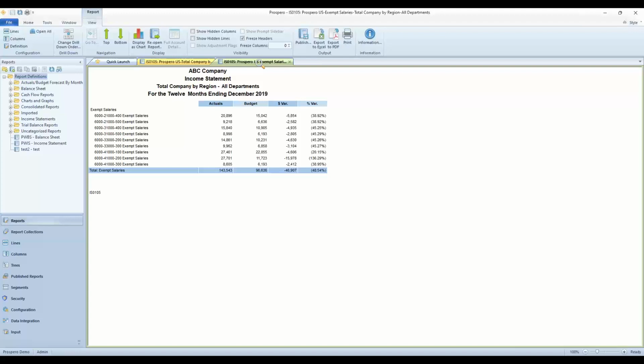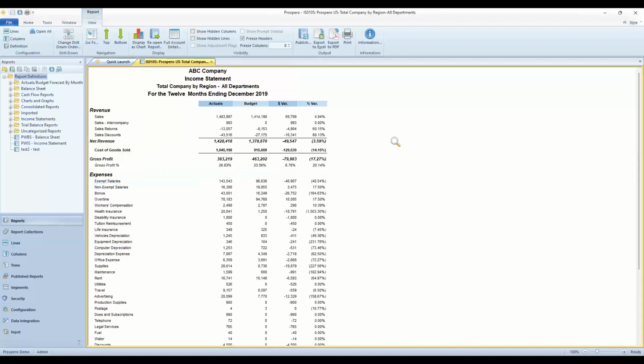Now, if you did not want to drill down directly to the account level detail, you could re-summarize any of these balances by any of your companies, any of your segments, or through the reporting tree, the tree for location as well. So if I close this tab, I'm back to the first page of the report.